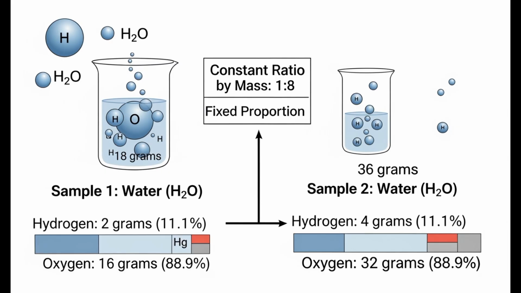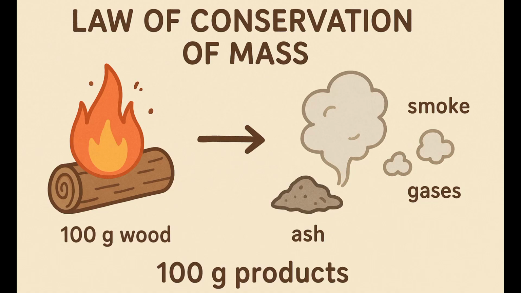The other example is the reaction between hydrogen and oxygen. 2 moles of hydrogen plus 1 mole of oxygen form 2 moles of water. If 4 grams of hydrogen reacts with 32 grams of oxygen, we get 36 grams of water. We can add the reactant side, 4 grams of hydrogen plus 32 grams of oxygen, which gives us 36, and there is a formation of 36 grams of water. The mass of the reactants is equal to the mass of the products. This law we call what? Law of conservation of mass.